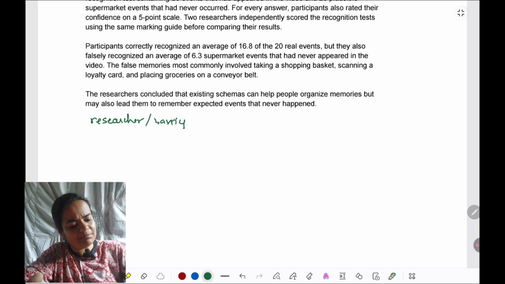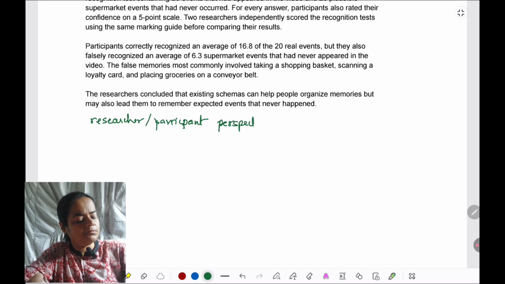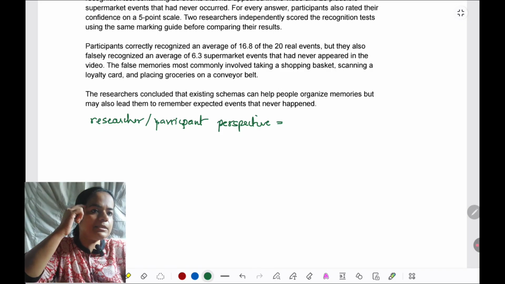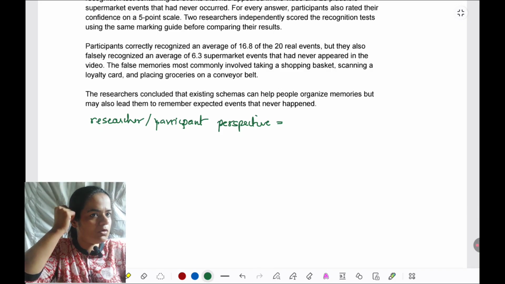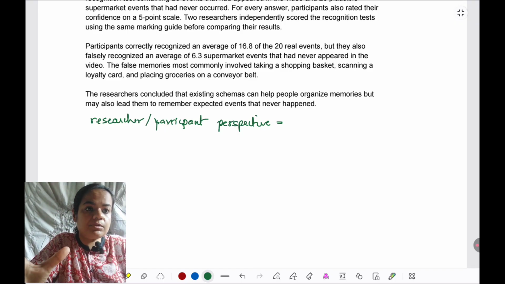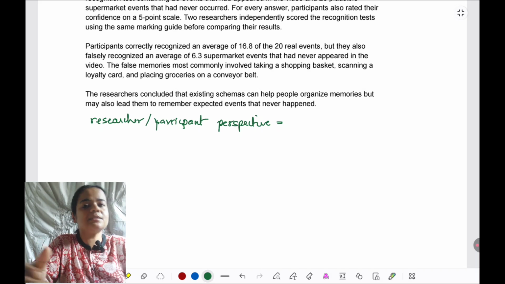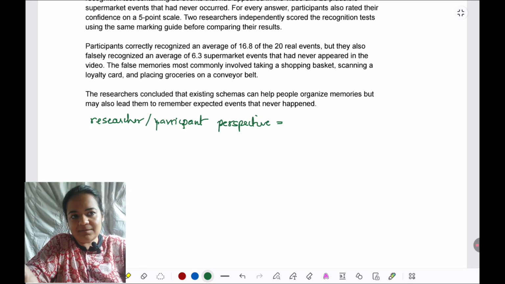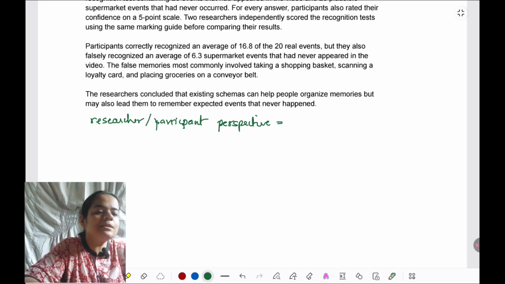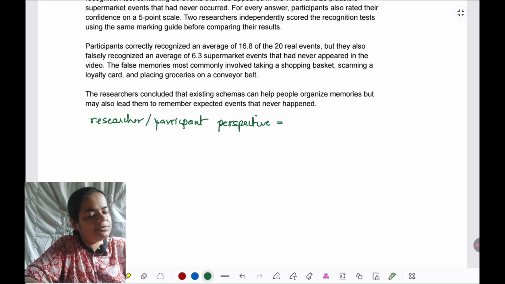Both are useful. Both can be strengths, depending on the situation. But participant perspective can be particularly useful if we are looking at internal processes of people, like learning and cognition, even development to a great extent, relationships. Looking at things from participants' views, because these are their mental processes, these are their lived experiences, is always going to be a strength. These are constructs that we are interested in psychology, and the person who has the construct in their mind can only report it best. So self perspective is always a strength.